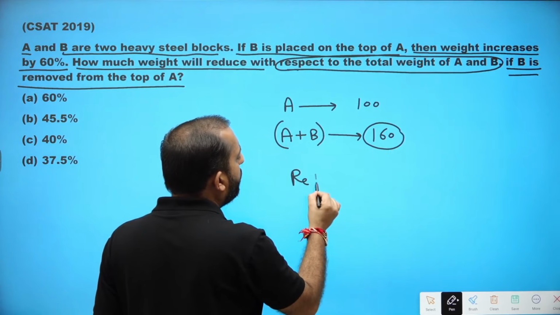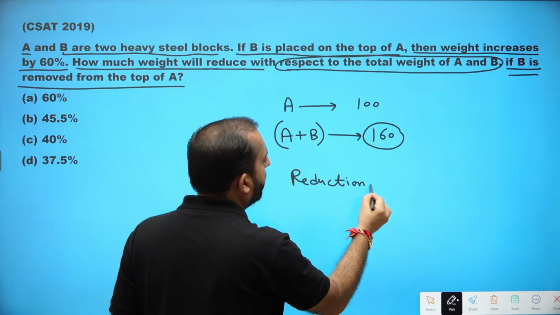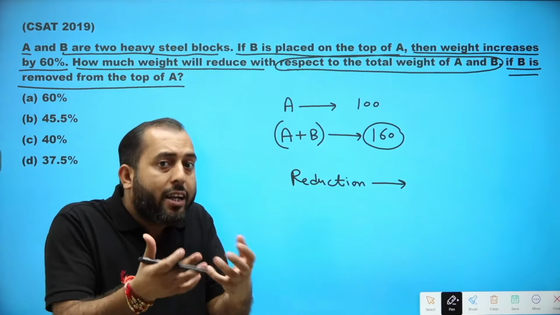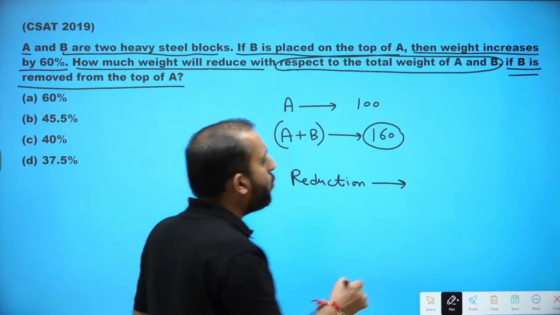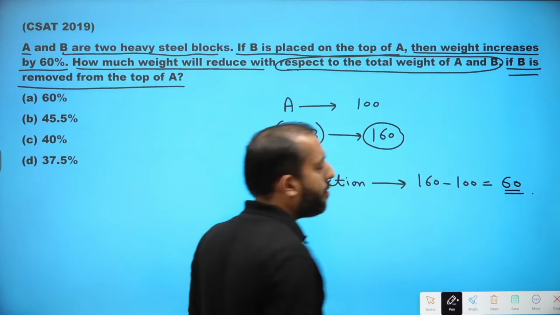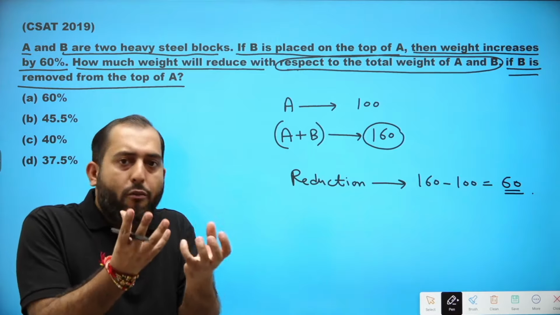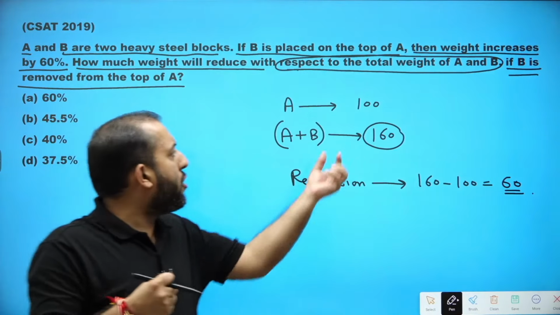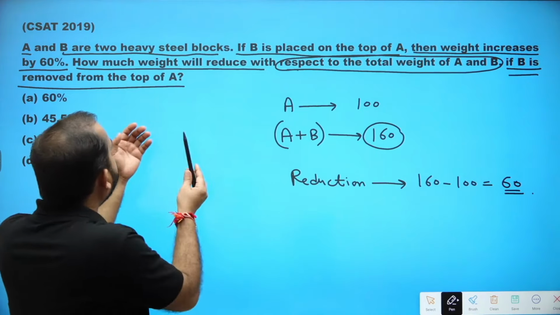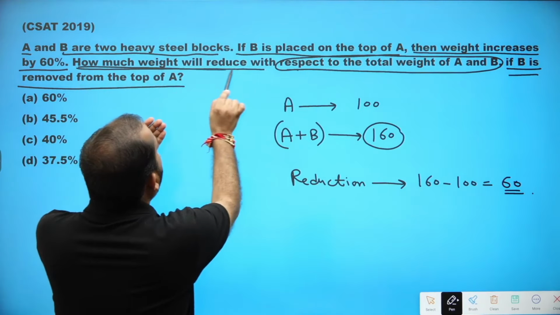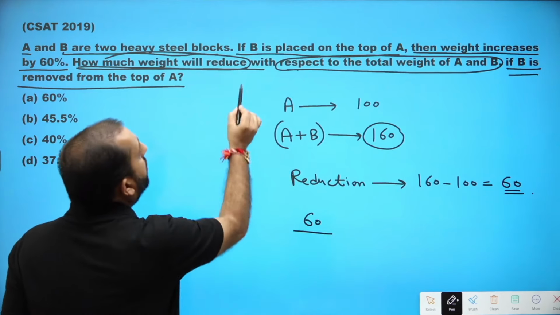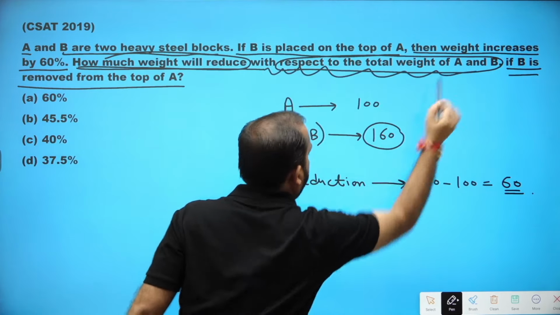If we remove B, we are left with 100. So the reduction is 160 minus 100, that is only 60. The examiner is asking how much the weight will reduce with respect to the total weight of AB.